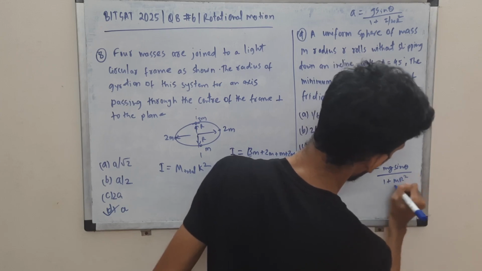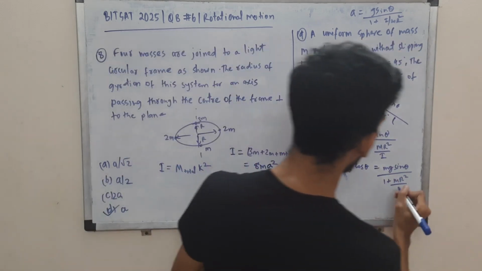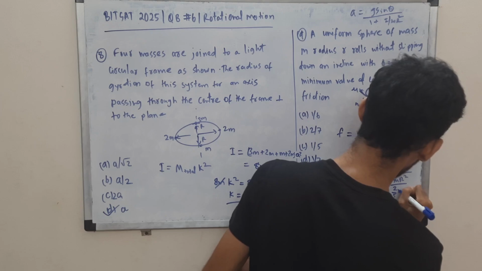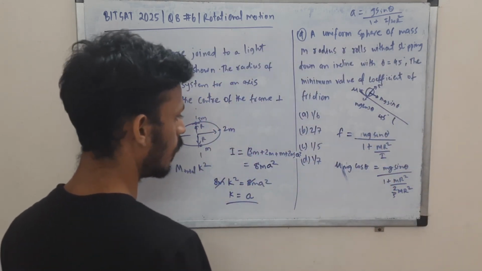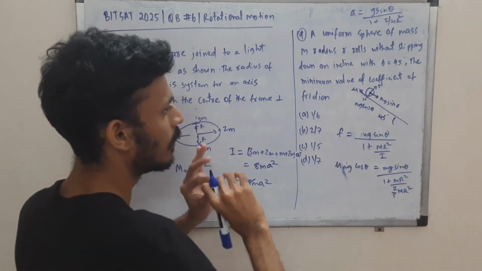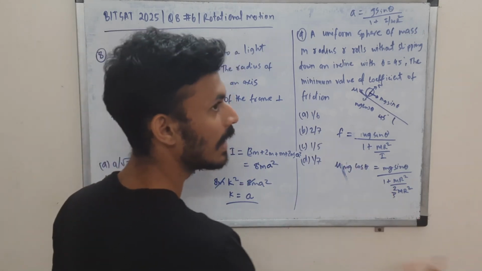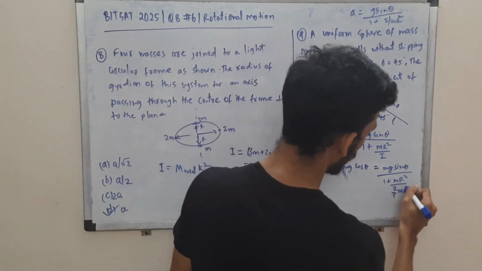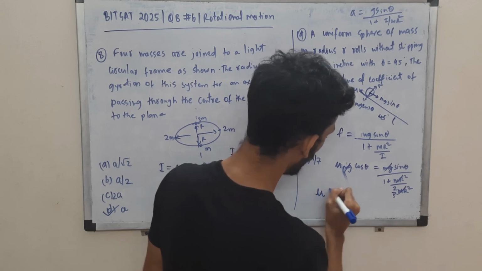m r square by I. We should know the moment of inertia. For a solid sphere, it is 2 by 5, right? 2 by 5 m r square. For a hollow one with the same mass, the mass is at the edges, so it will be slightly higher, 2 by 3. That way you can remember. So m r square cancels, mg also cancels, and you are supposed to find mu.